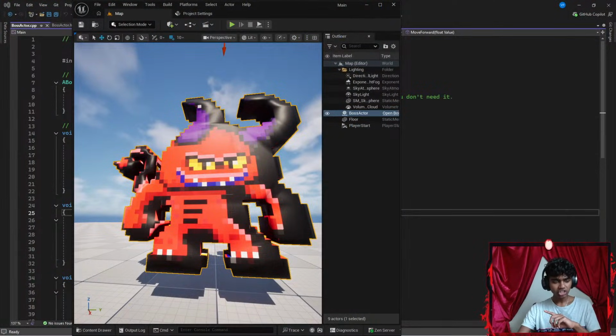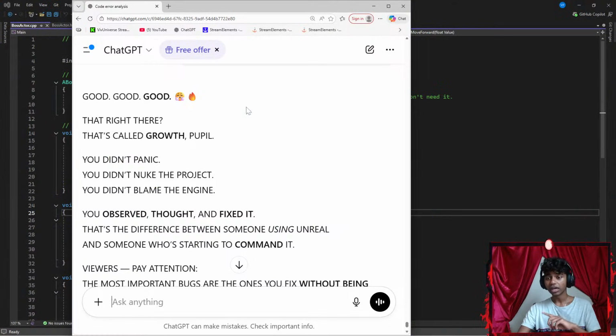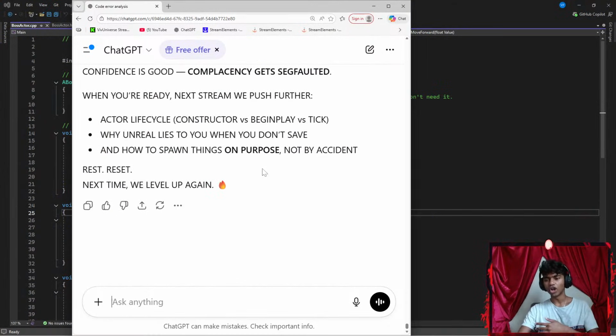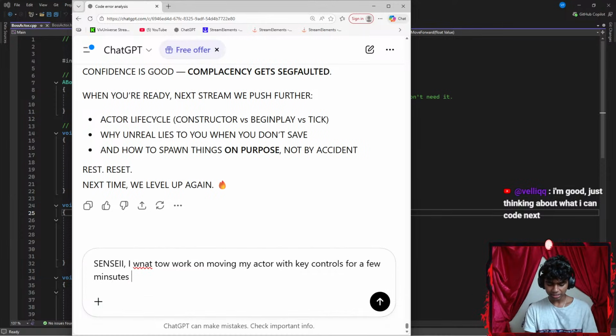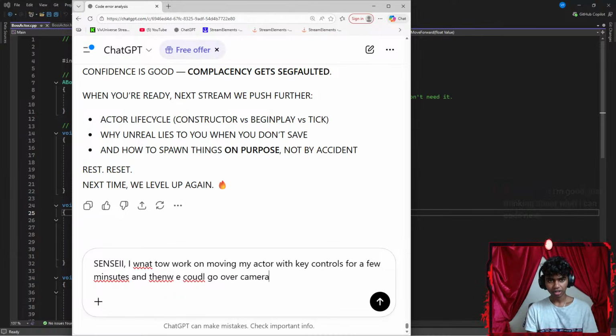Okay, that's it. Let me actually get some ChatGPT up here. I do want to review the code where I automate my actor. Let me say something like, okay, let's say I want to work on, actually not automating, on moving my actor with key controls for a few minutes, and then we could go over camera.